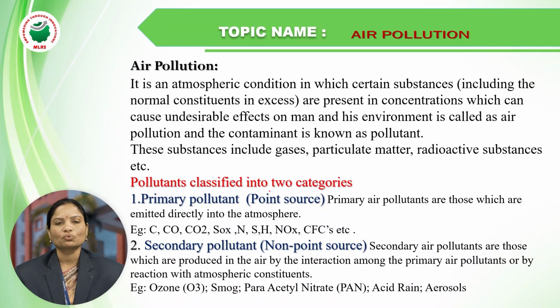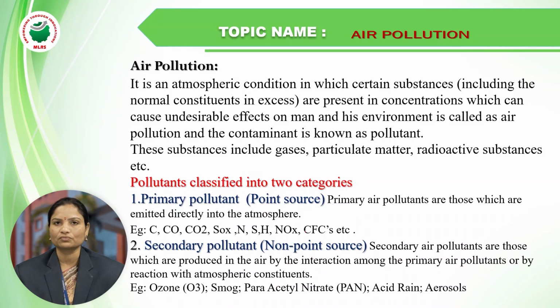There are two types of pollutants: the first is primary pollutants and the second is secondary pollutants. Primary pollutants are those emitted directly into the atmosphere. What are the examples? Carbon monoxide, carbon dioxide, sulfur trioxide, nitrogen oxides, sulfur dioxide, and chlorofluorocarbons.